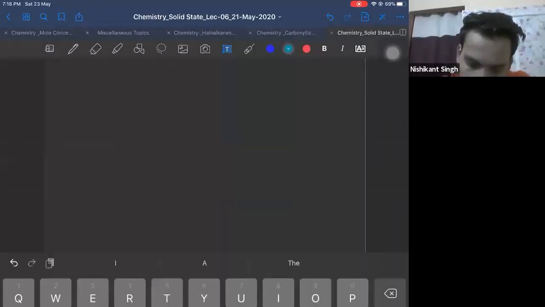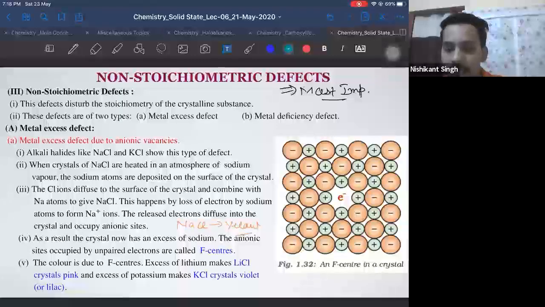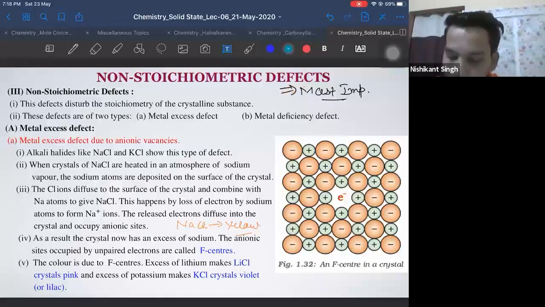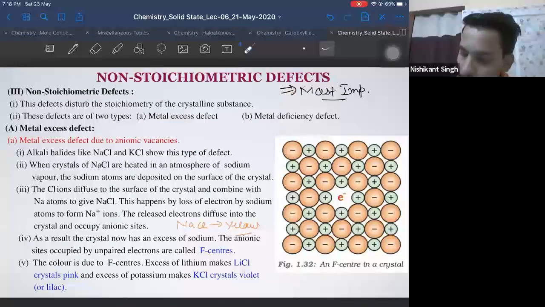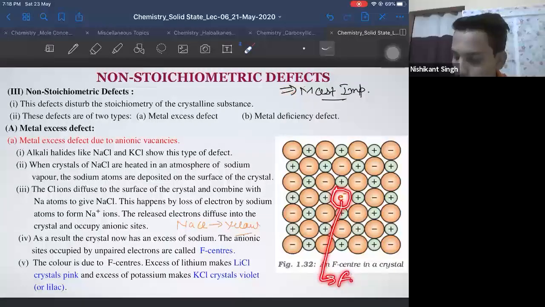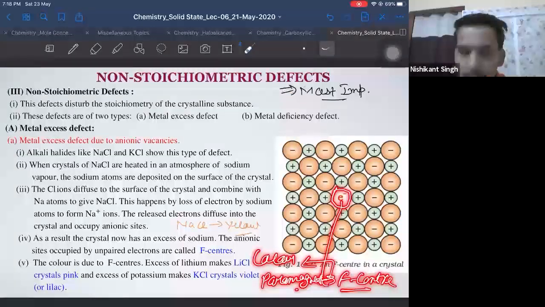Yeah. So last class, we had started the last defect, the non-stoichiometric defect, and the example we took was the defect due to anion vacancy, right? And I explained there is an anion vacancy which is occupied by an electron, and this was called what? F center. And we discussed that the F center was responsible for color and paramagnetic character. This is what we had concluded last class. Correct?